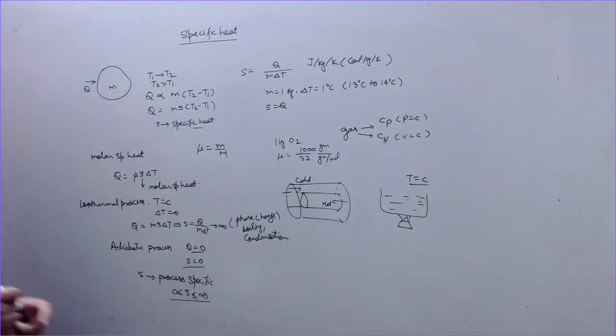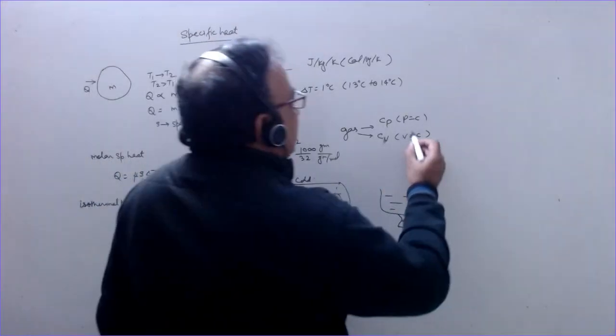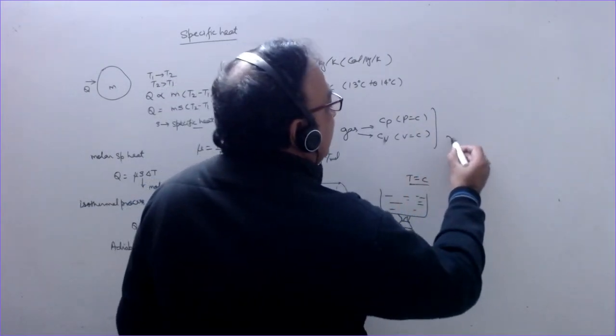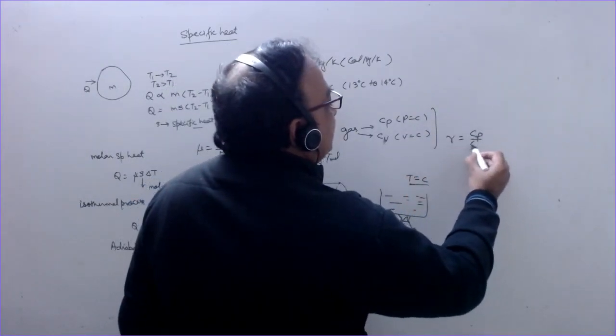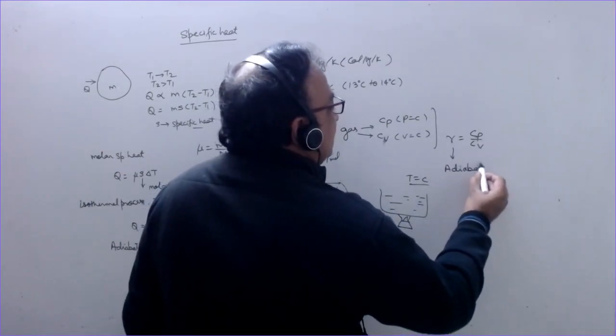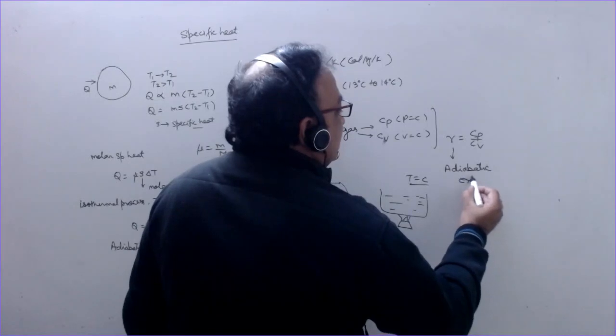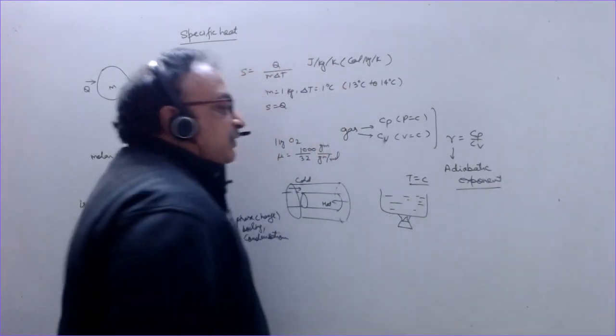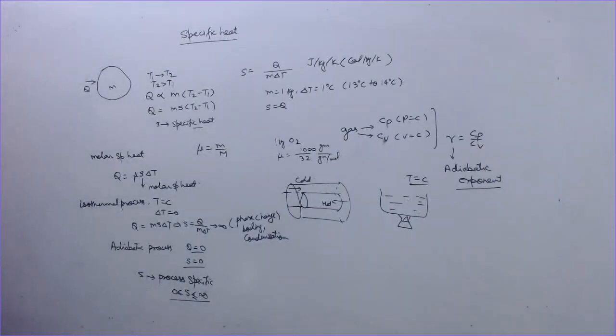As far as the gases are concerned, there are two specific heats, for constant pressure and constant volume, and their ratio is called the adiabatic exponent, gamma, for a gas. This adiabatic exponent is different for different gases like monatomic, diatomic, triatomic and polyatomic, which will be discussed later on.